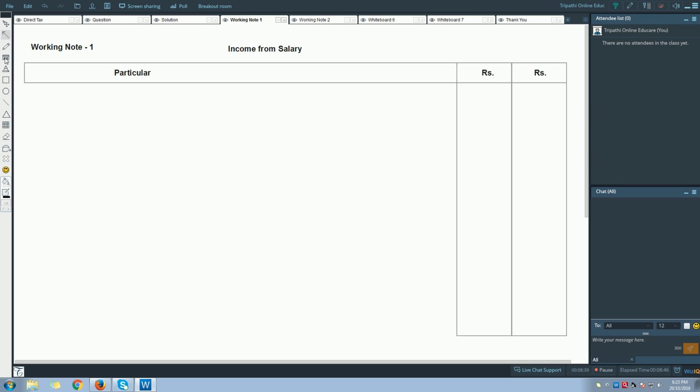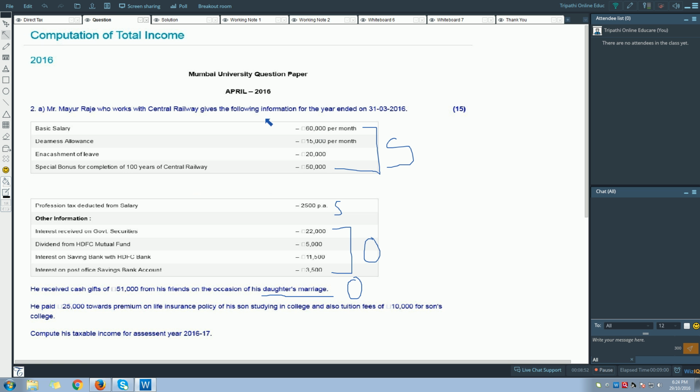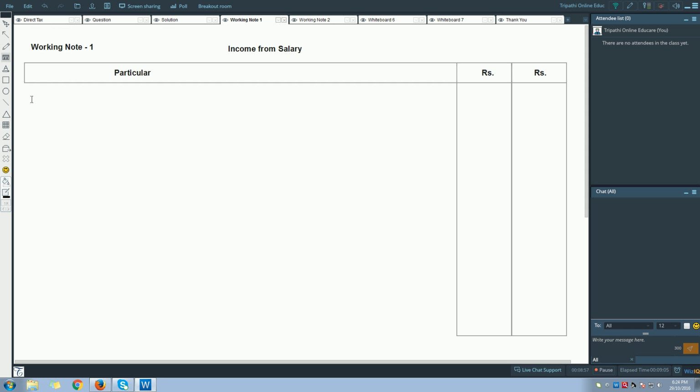This is how you are going to prepare working note 1. Income from salary will be your heading, with particular and two rupees columns. So let us start putting the items of income from salary. The first thing that you can see here, if you read the question, is basic salary, 60,000 per month.